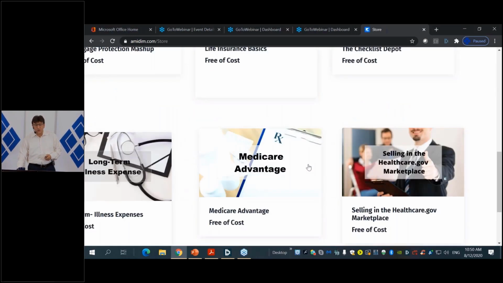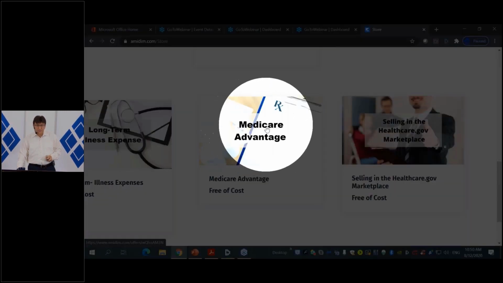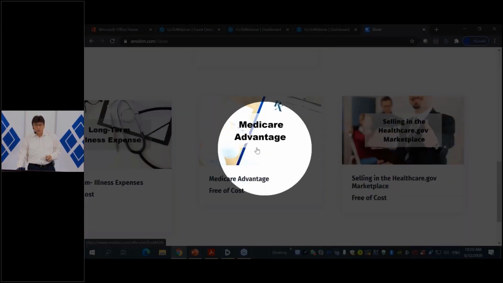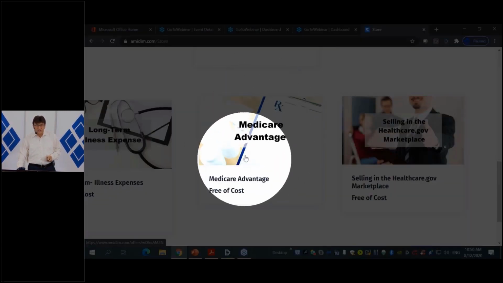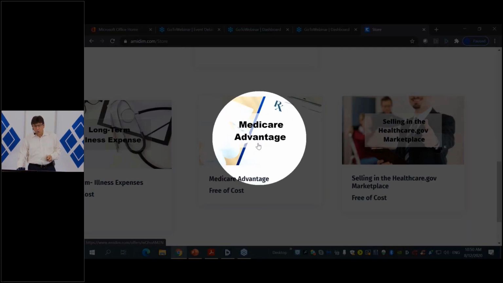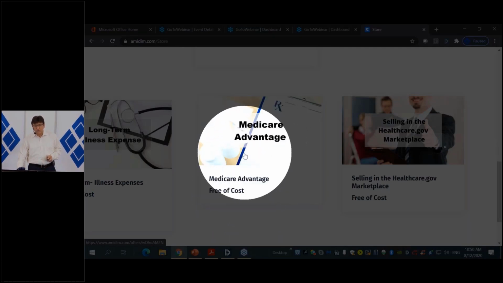The one that we're doing right now is this one, the Medicare Advantage Mashup. So you will register for this Medicare Advantage course. It's free of cost to you.